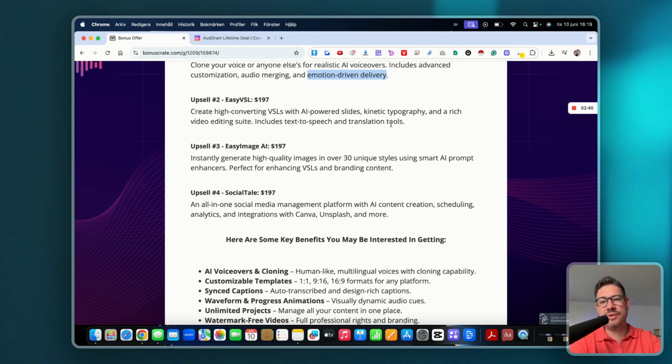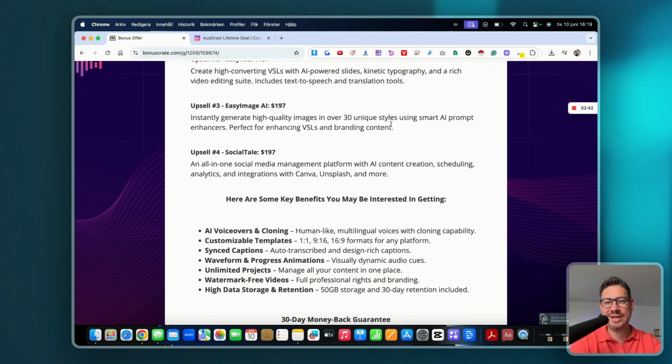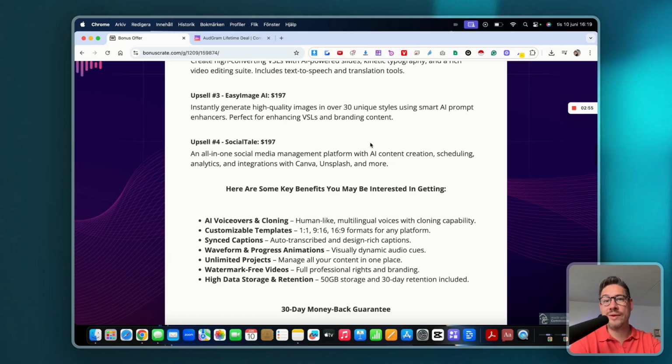Then we have option number three, Easy Image AI, $197. Instantly generate high-quality images in over 30 unique styles using smart AI prompt enhancers. Perfect for enhancing VSLs and branding content. And then we have option number four, Social Tail, $197, an all-in-one social media management platform with AI content creation, scheduling, analytics, and integrations with Canva, Unsplash, and more.